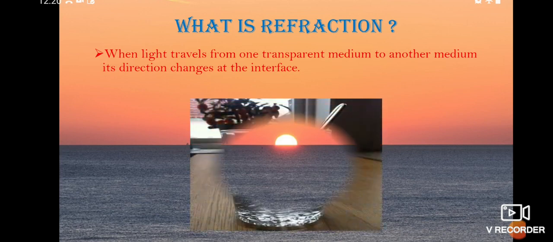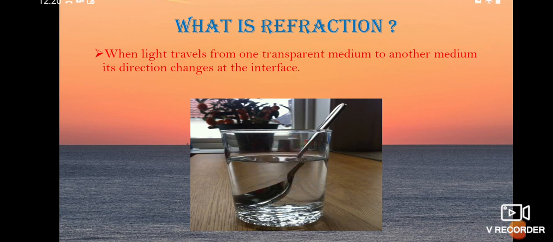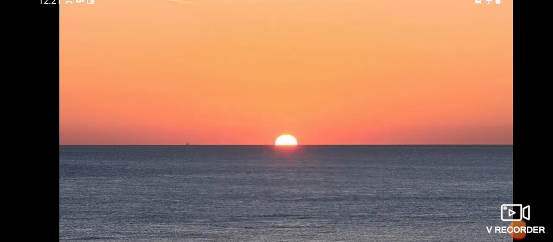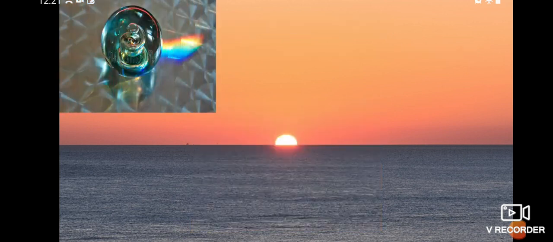Okay, see here you can see the broken spoon also. This is refraction, because here the light ray is going to transfer from transparent medium air to glass, so that we can see the broken spoon image. Okay, so if you observe the images, for example, I have taken some images. What is this image?